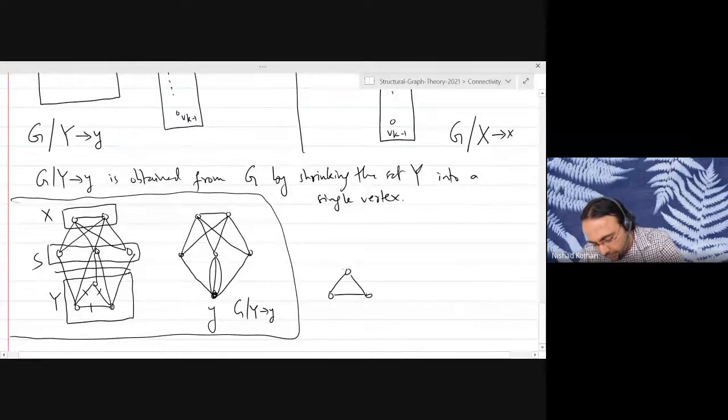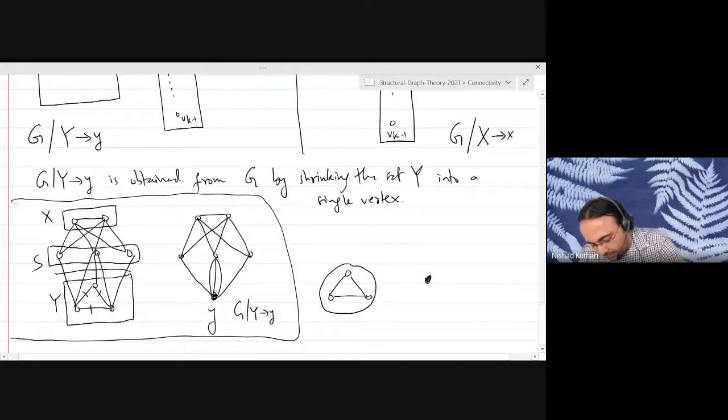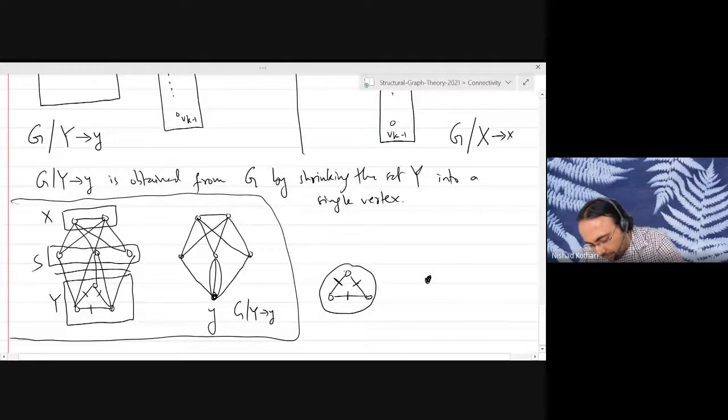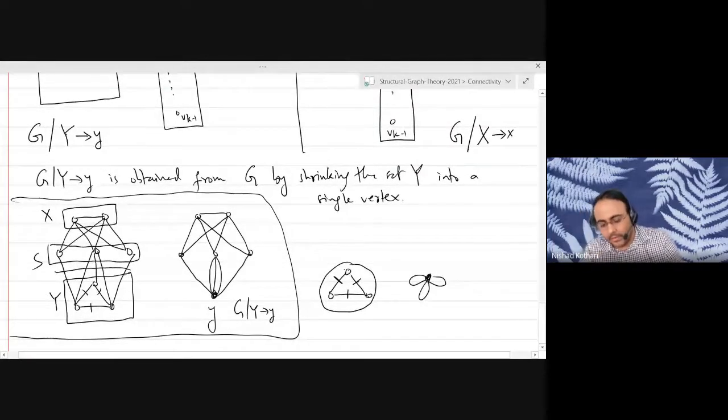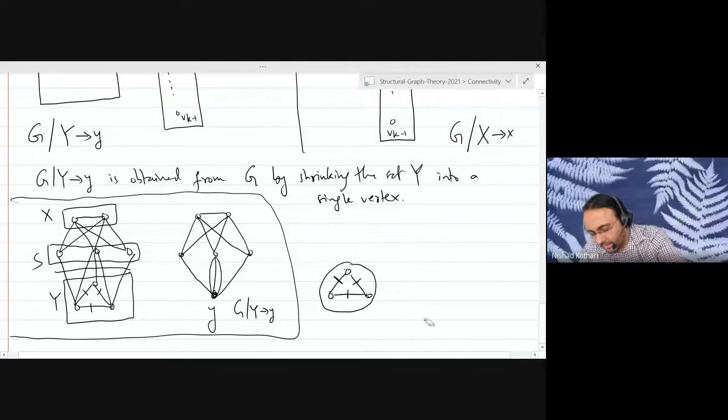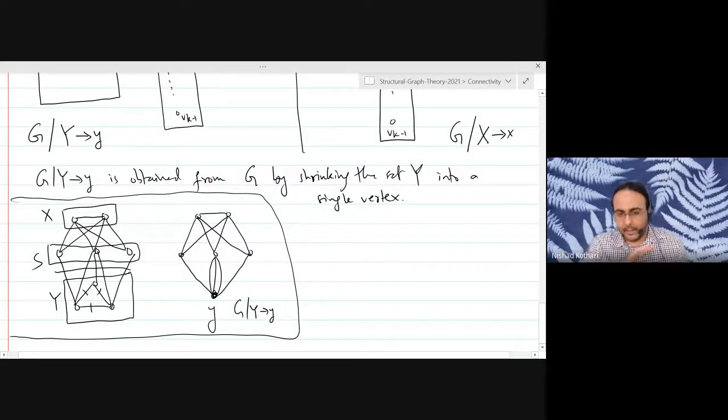But you see, if you shrink this into a single vertex, it depends on how you define it, because you are identifying all three vertices into a single vertex. So these three edges technically could become loops because now they are all going to be incident with the same vertex twice. But the way we are defining the shrinking operation, it is not going to create loops.